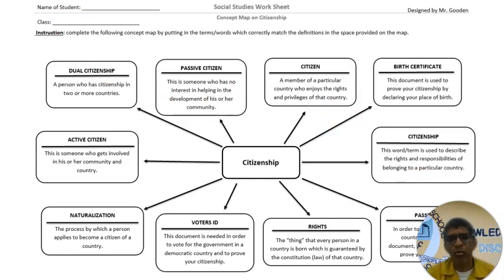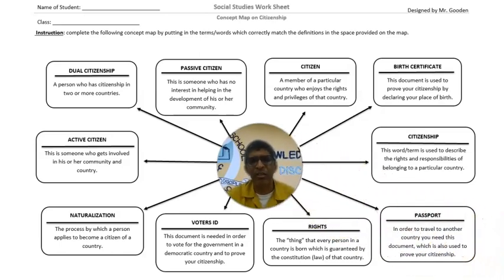So I'm going to move myself from the corner. We are talking about revising citizenship, and I'm going to go right here in the center. So I'll take center stage. And let us look at some of the terms that it's important that you remember now. Now, the first one we have here is dual citizenship. All right? Dual citizenship.